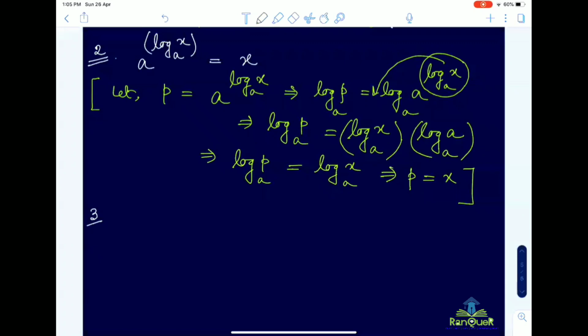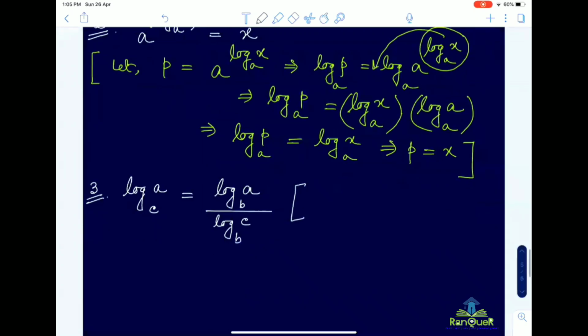Third property is that log a to the base c equals log a to the base b divided by log c to the base b. This is called the base conversion property.